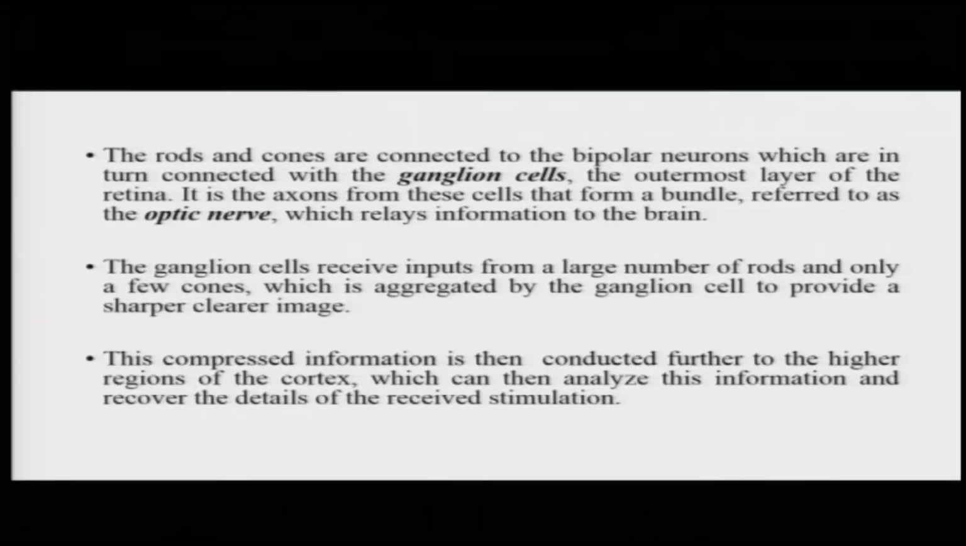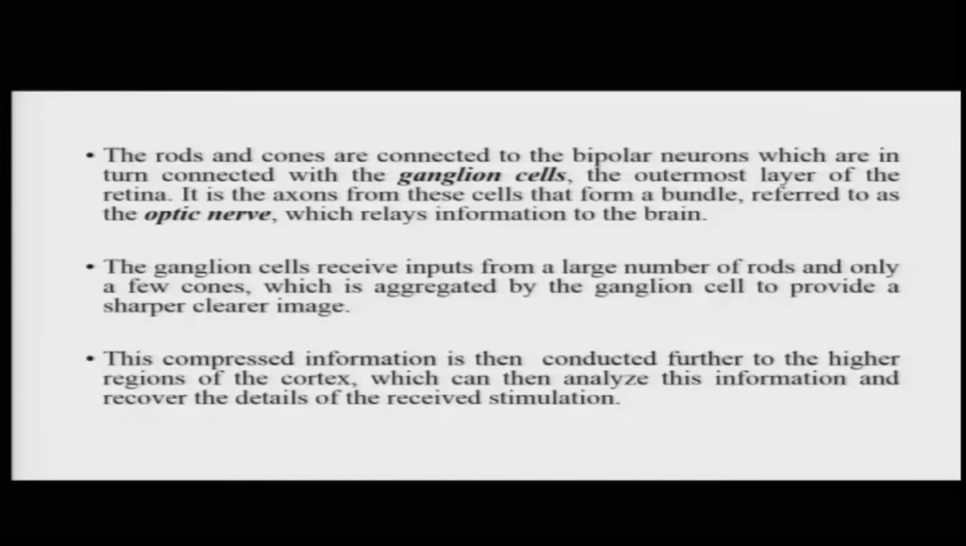clearly visible. Now, the rods and cones are actually connected to a kind of neurons called the bipolar neurons, which are in turn connected to the ganglion cells. The ganglion cells form the outermost layer of the retina. It is the axons from these ganglion cells that form a bundle, which is referred to as the optic nerve. This optic nerve is the nerve that relays information from the socket of the eye towards the brain.